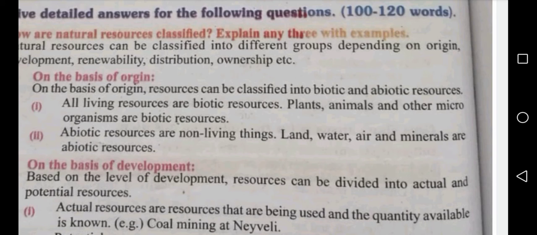All living resources are biotic resources. Plants, animals, and other microorganisms are biotic resources. Abiotic resources are non-living things. Land, water, air, and minerals are abiotic resources.